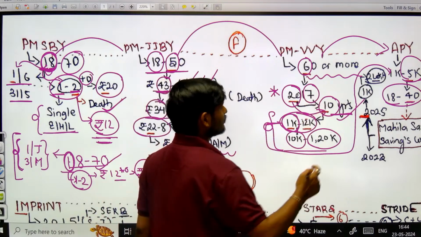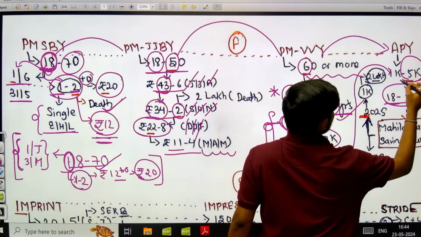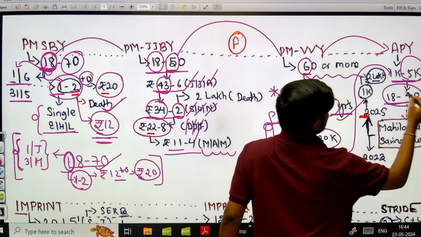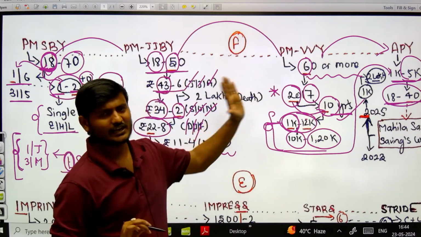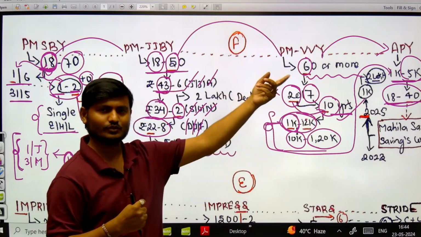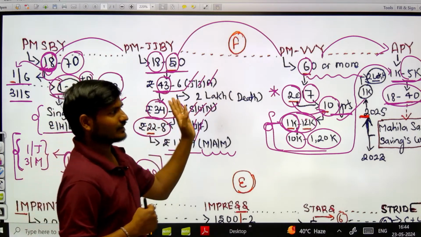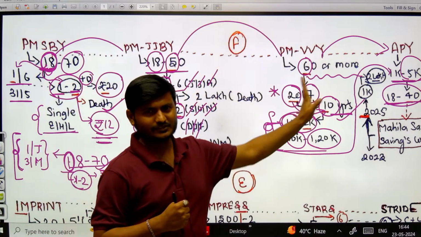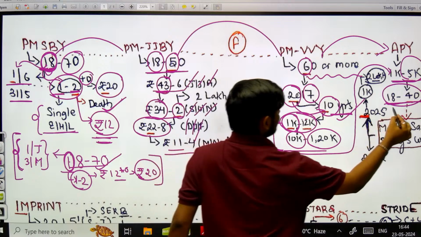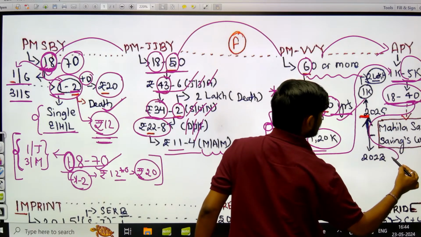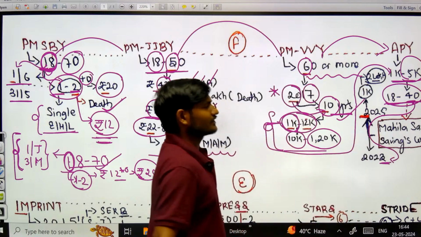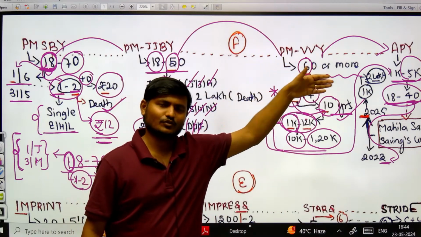ओके, now I have moved forward from this 18 to 40. Why? Because I only know 2 facts about Atal Pension Yojana according to my knowledge, according to my chart creation. बाकी जो भी होगा I have to look into the scheme and then I can recall it, but at least 2 facts I know with the help of this interlinking. Now from this 4 I would be remembering that there was a new scheme which was launched in 2023, yet another consecutive number just before 4, that is 3.